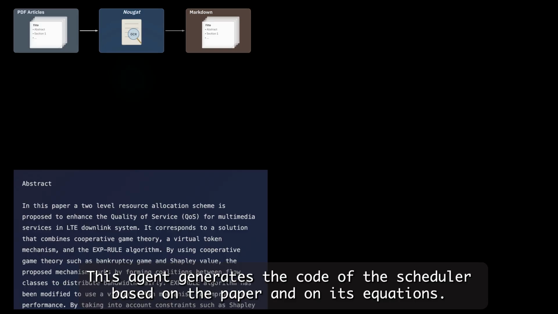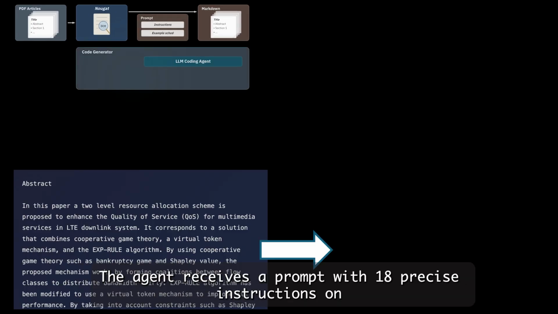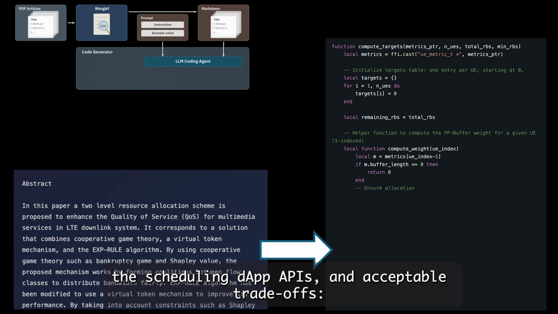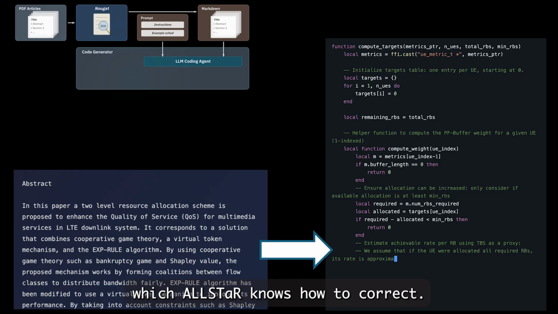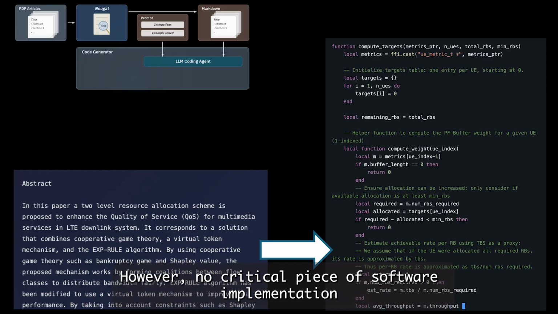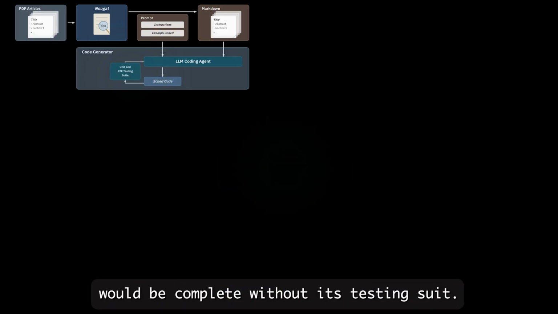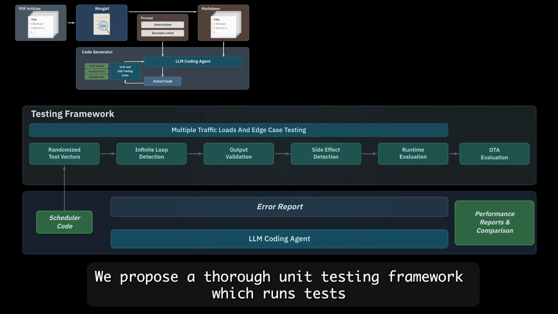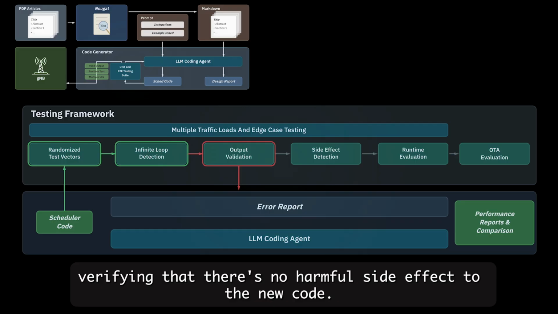This agent generates the code of the scheduler based on the paper and on its equations. The agent receives a prompt with 18 precise instructions on the scheduling dApp APIs and acceptable trade-offs. Simulation-based algorithms sometimes make unrealistic assumptions, which ALLSTAR knows how to correct. This gives us the first version of the scheduler code. However, no critical piece of software implementation would be complete without its testing suite. We propose a thorough unit testing framework which runs tests such as infinite loop detection and output validation, verifying that there's no harmful side effect to the new code.